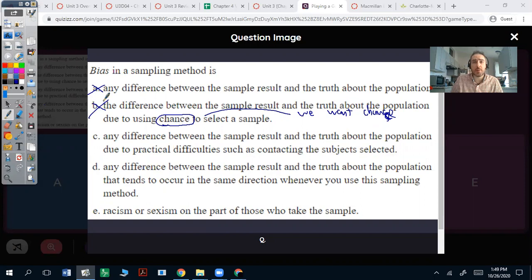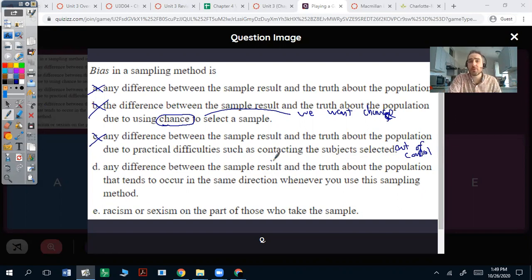Any difference between the sample result and the truth about the population due to practical difficulties, such as contacting subjects selected. Well, that's not bias. That just might be like undercoverage or anything that is out of your control. Out of your control is not bias. Now, if you are in control of this, then it could cause bias if your difference is off from the truth about the population.